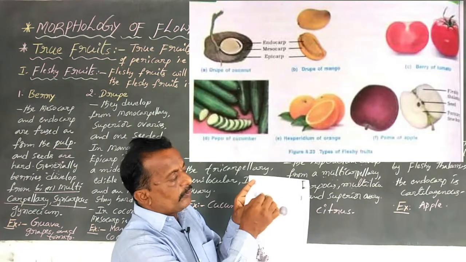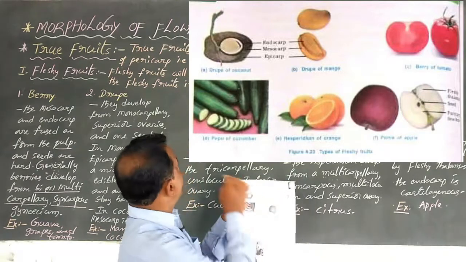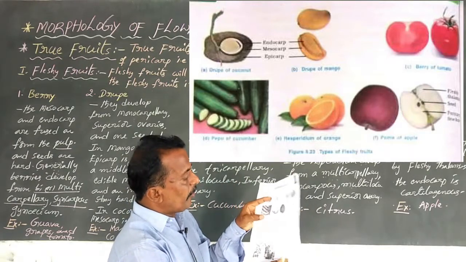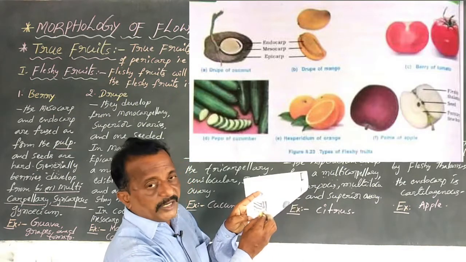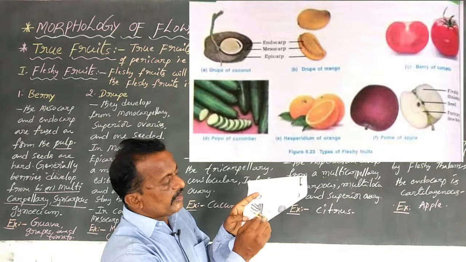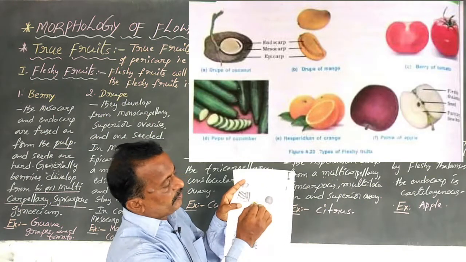These fruits contain epicarp, mesocarp and endocarp. The third type is pepo, the transverse section of cucumber.